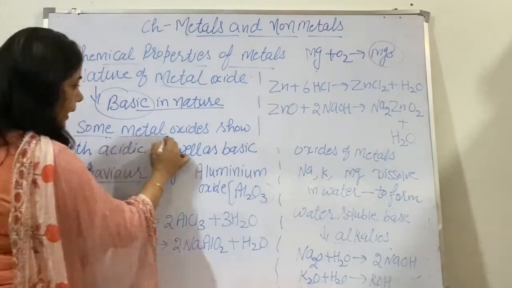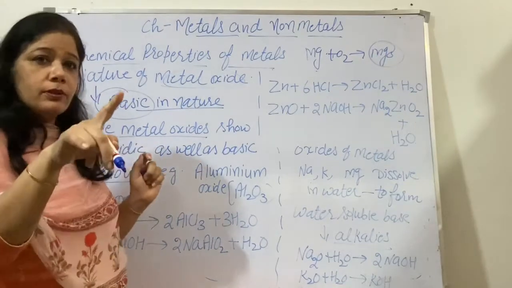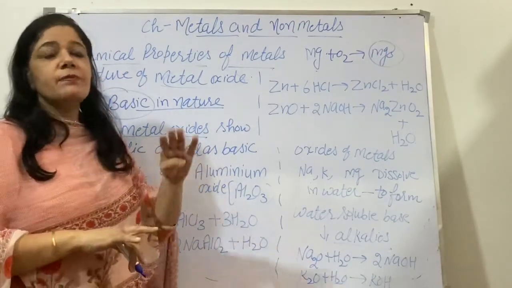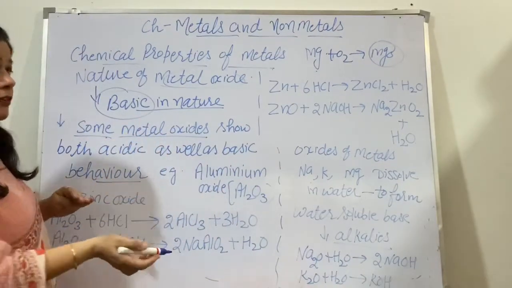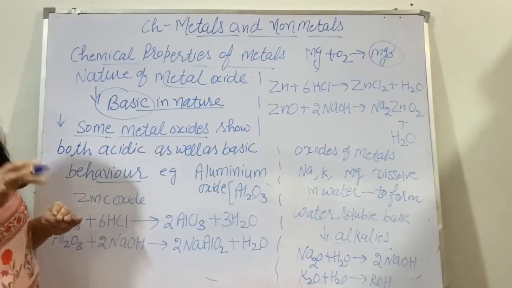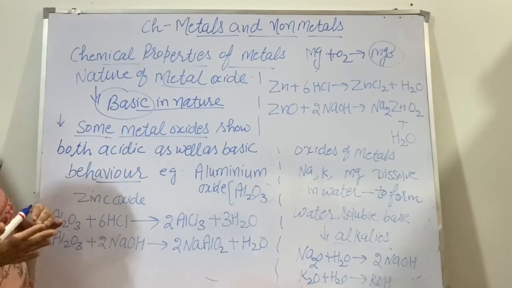There are some metal oxides that show both acidic as well as basic behavior. They react with the acid also, they react with the base also. Both the behavior they will show.